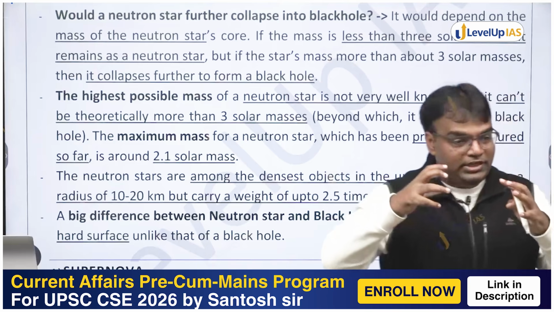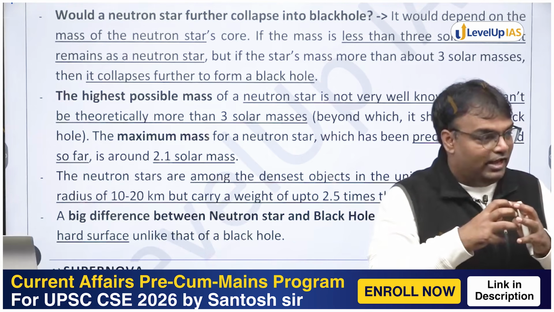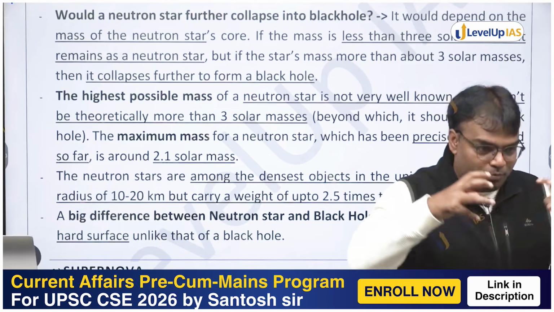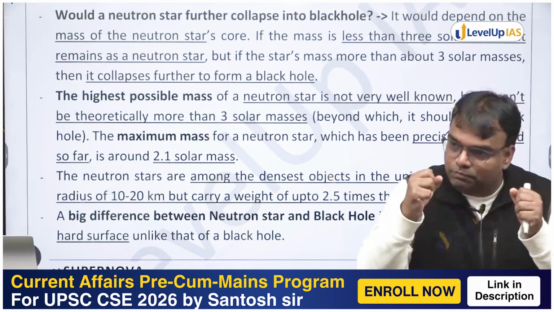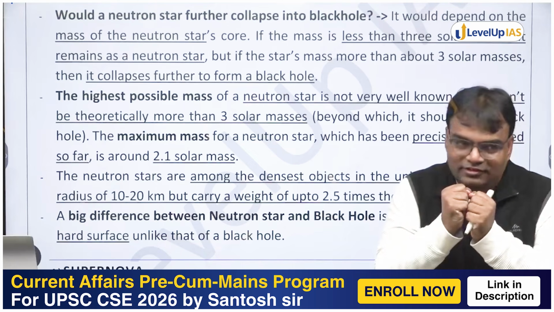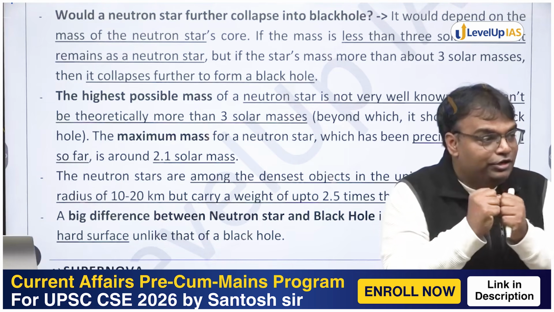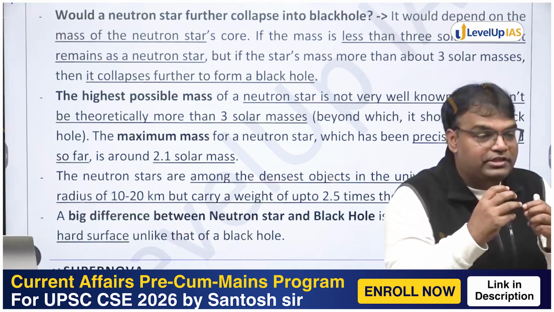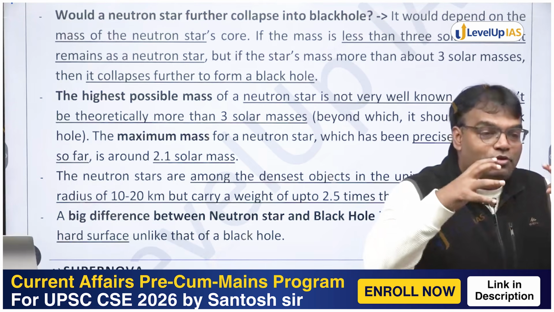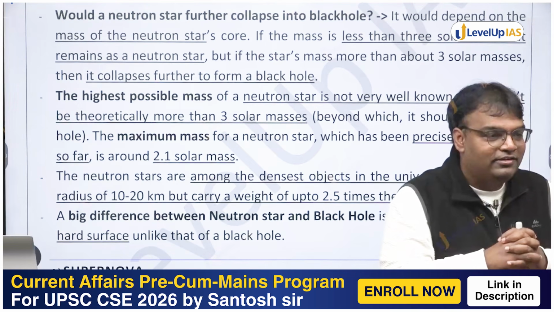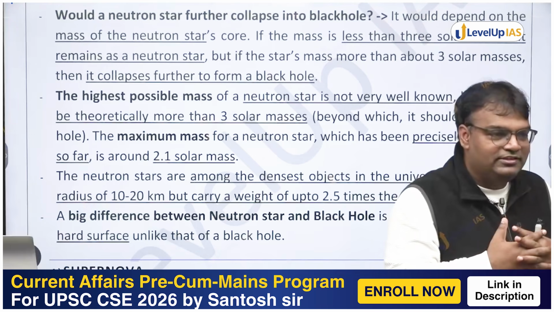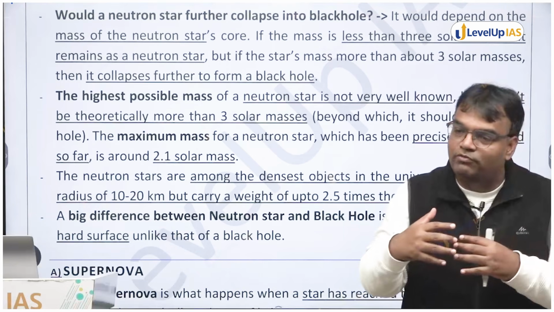Gravitational force will be high and further compaction. Gravity will pull everything together. यहां पे न्यूट्रॉन का जो डीजेनरेसी प्रेशर है, that will not be able to prevent this compaction from occurring. And these things, these neutron stars will eventually become what?